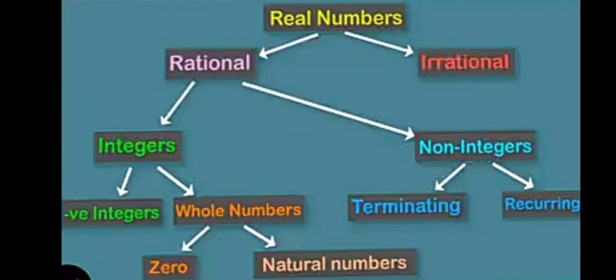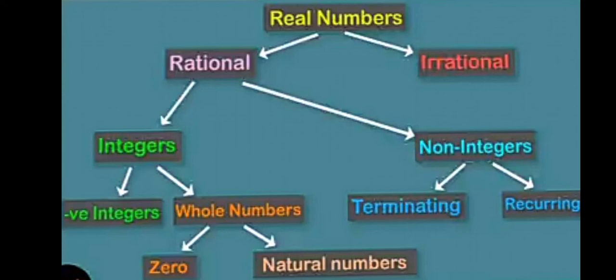We can also visualize the number system by starting from the top. Let us see the table. Real numbers divide into rational numbers and irrational numbers. And rational numbers are divided into integers and non-integers. And integers are divided into negative integers and the positive integers, that are whole numbers.